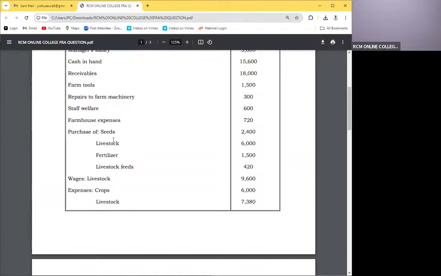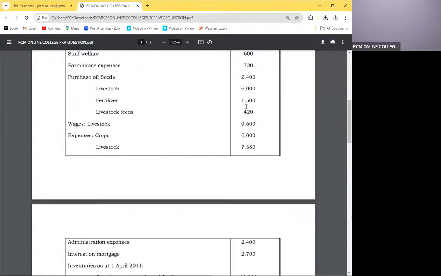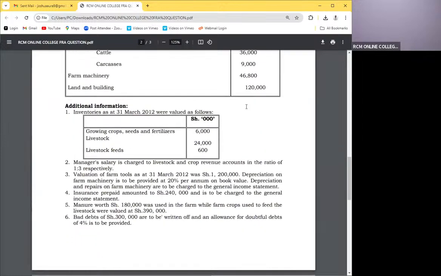If you look at something like staff welfare, the staff are serving the whole farm. This figure is a common figure for all the types of products that we have for crops and livestock. So if it's common, then it's indirect. So they've given us great things there.